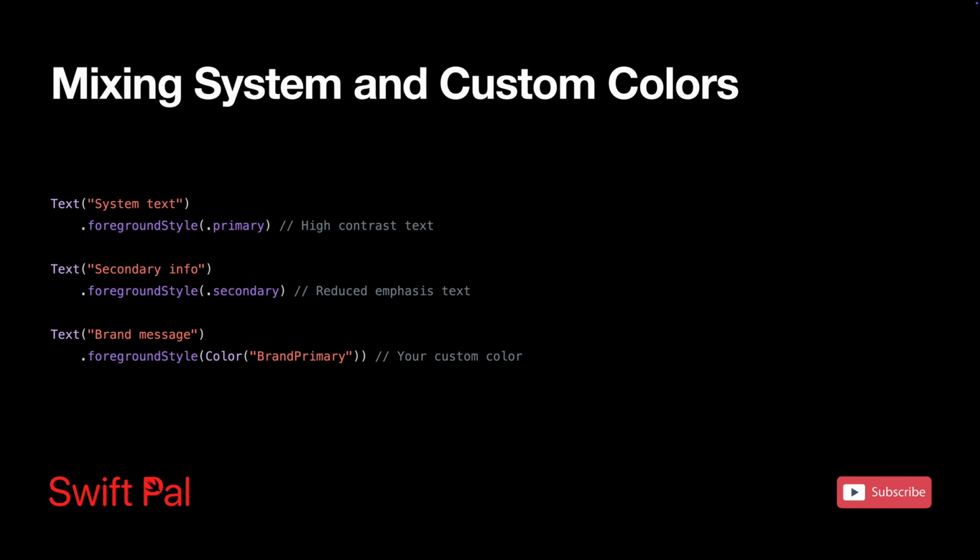So how do we decide which approach to use? You can use system colors for standard UI elements: body text, labels, backgrounds, dividers. You can use custom colors for branding, logos, accent colors, brand specific highlights. Or you can use a mixed approach, creating apps that feel native while maintaining brand identity.